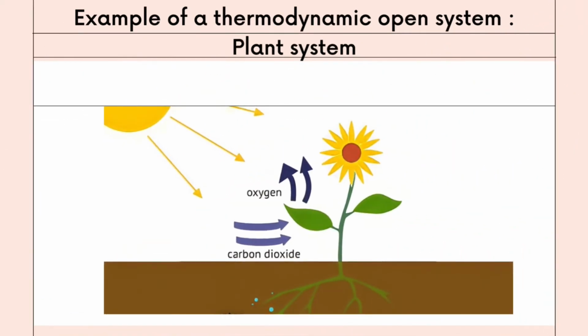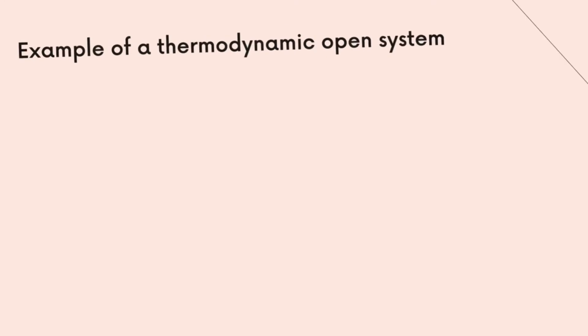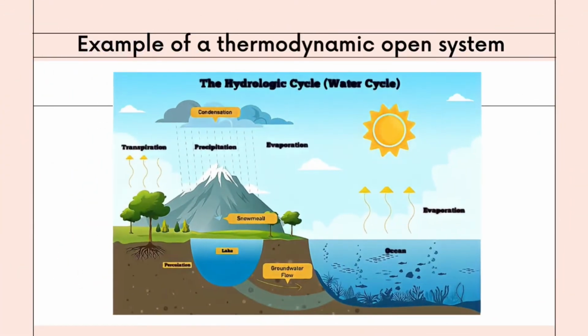Examples of a thermodynamic open system. For example, in a plant system, the plant releases oxygen to the environment and absorbs carbon dioxide into the plant body. Oxygen released by the plant into the environment makes it an open system. Second, why are water, sea, river, and lake included as open systems?